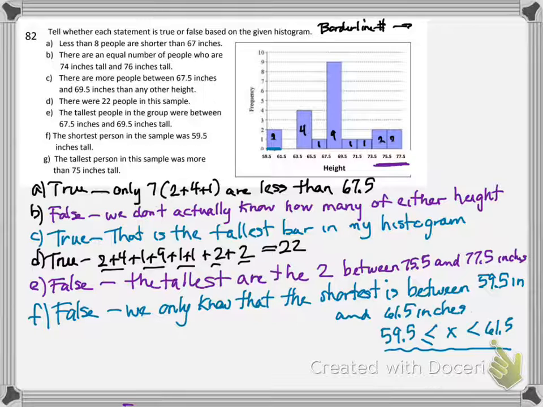I'm looking at G. G says the tallest person in the sample was more than 75 inches tall. Yes, true.